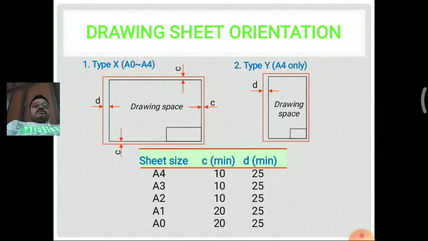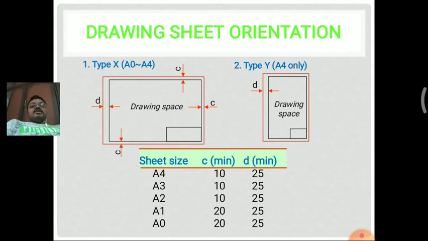So for the A4 sheet we can take 10 mm to the right side, top side and bottom side, that is 1 centimeter, and the left side border can be taken as 2.5 centimeters, that is 25 mm. So it is 2.5 times higher than the actual border size of C, that is the right side.